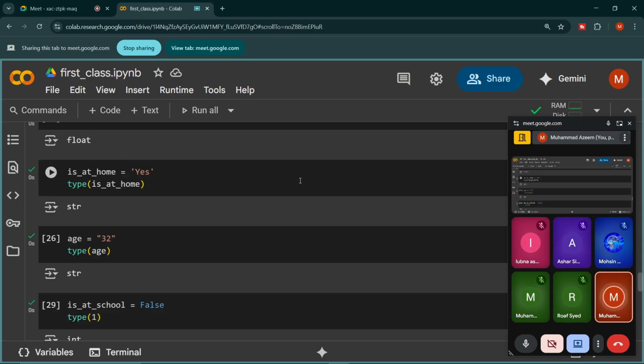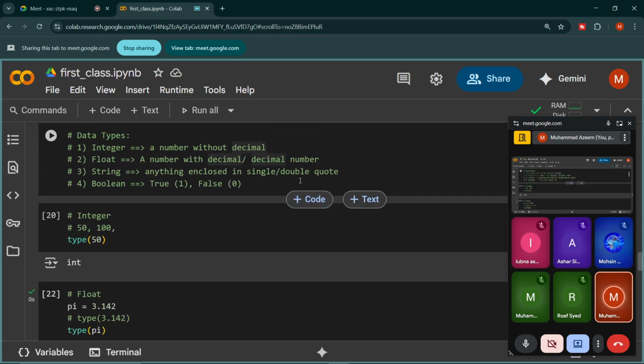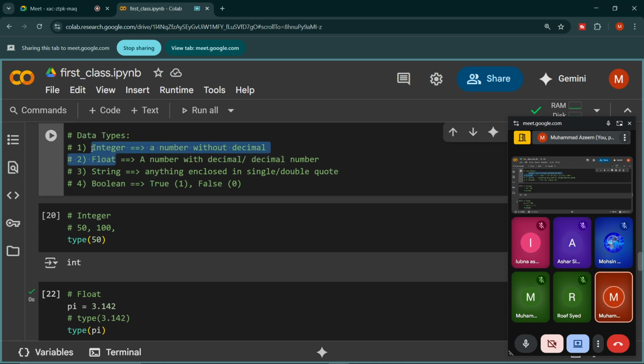Because Python can perform calculation only on these two data types, which are integer and float. If it is string, no benefit. There is no calculation or addition or subtraction or anything else. Similarly, not even on boolean. So we have to either use integer or float.